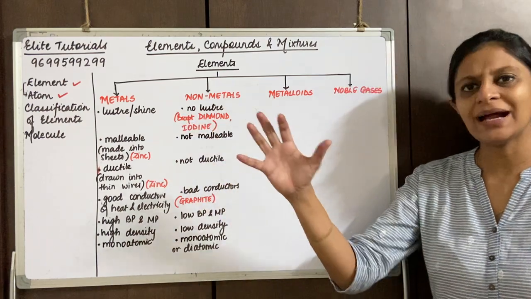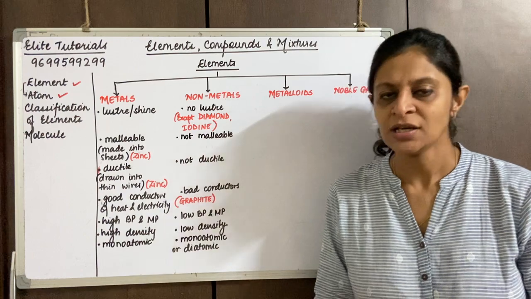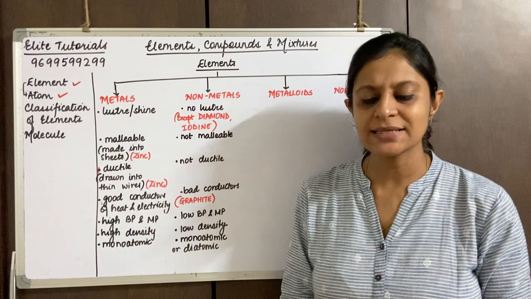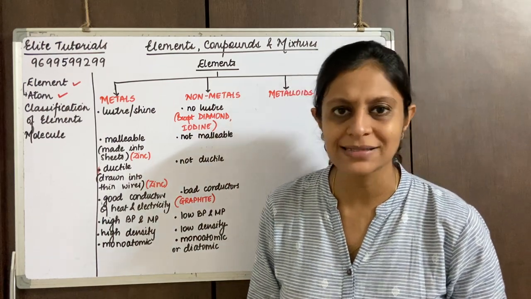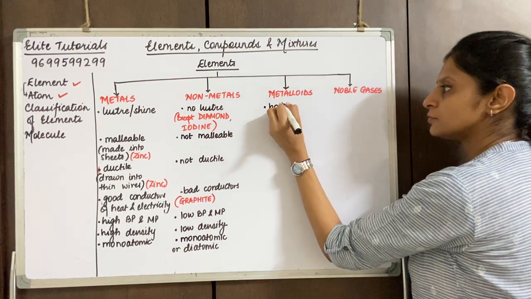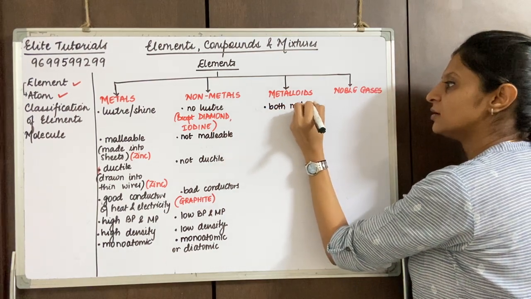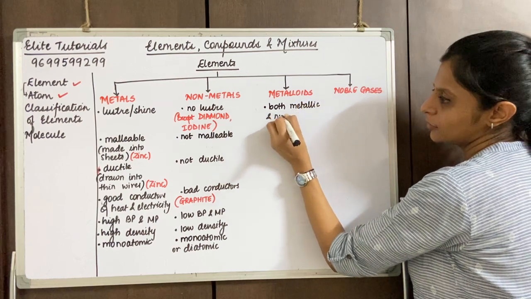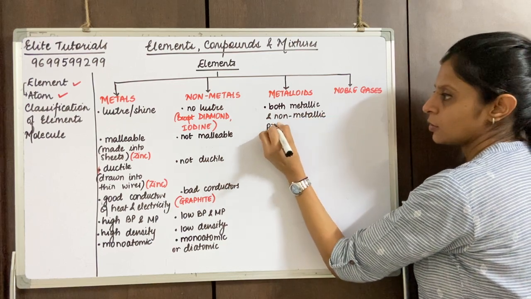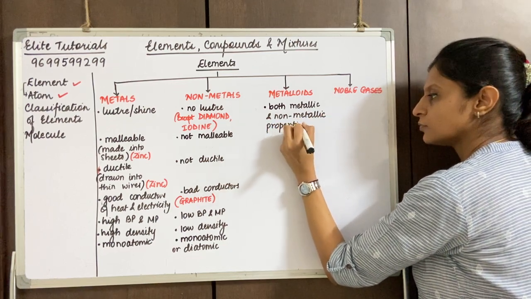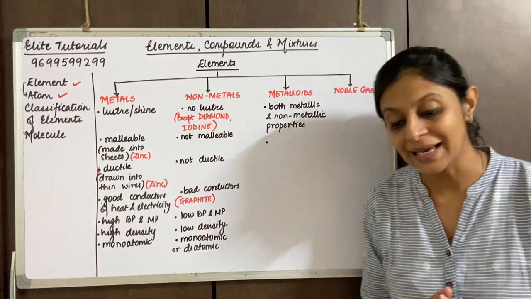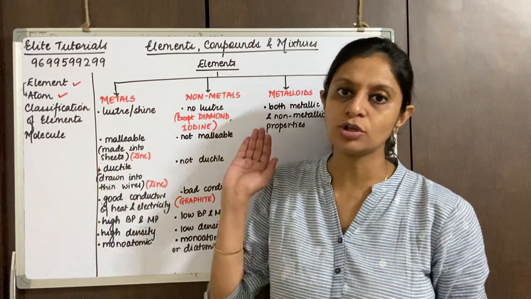So we have quickly understood the properties of metals and non-metals. Moving further, we talk about metalloids quickly. Metalloids, I said, have the properties of both metals and non-metals. So they are dual in nature, and they are chemically reactive compared to noble gases.